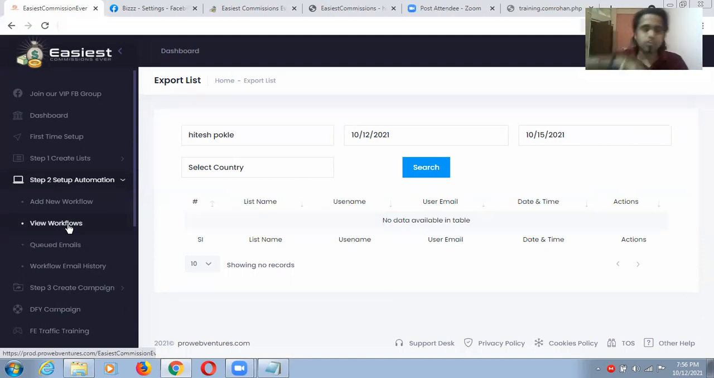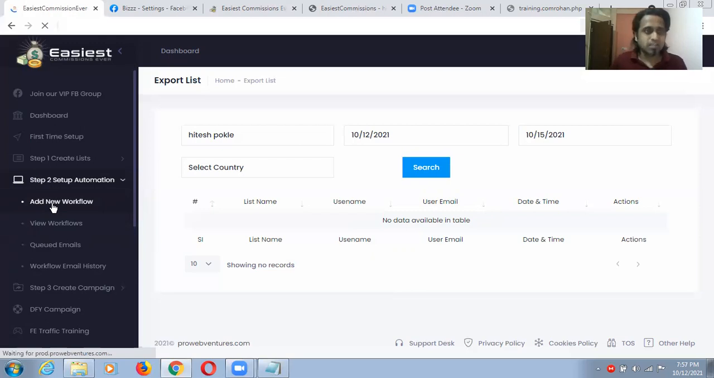If someone comes on your page, they will give you their name and email, so that in future you can do some email marketing. Later you will pitch some product on the second page. So it will be like a workflow, the same.